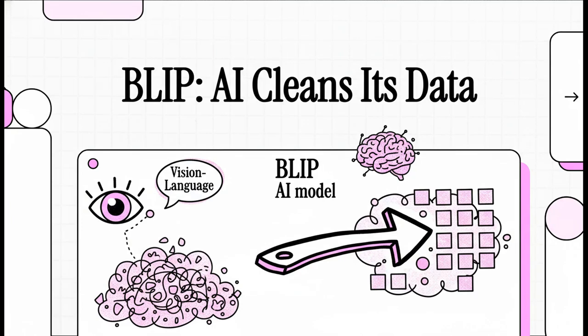Today, we're diving into a really cool breakthrough in how AI learns to connect what it sees with what it says. We're going to be talking about BLIP, a model that figured out how to clean up the messy, chaotic data of the internet all by itself. And trust me, it completely changed the game for vision language AI.